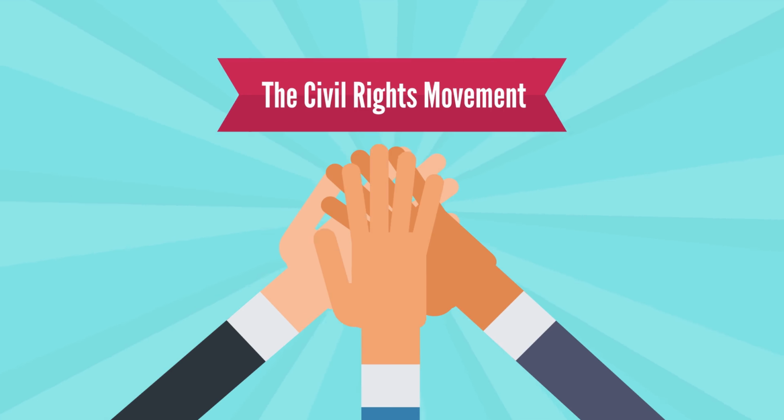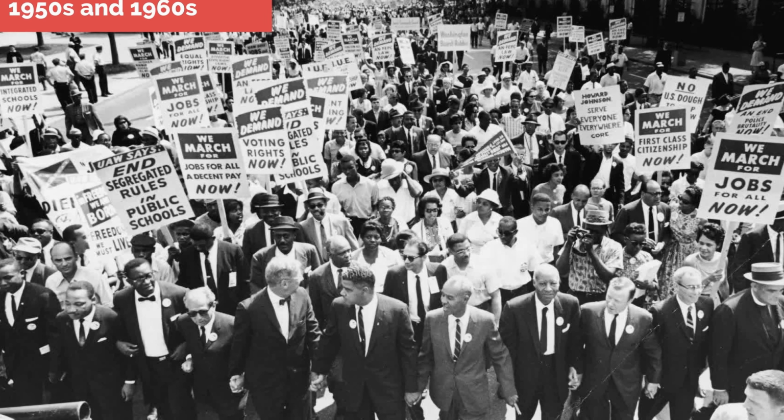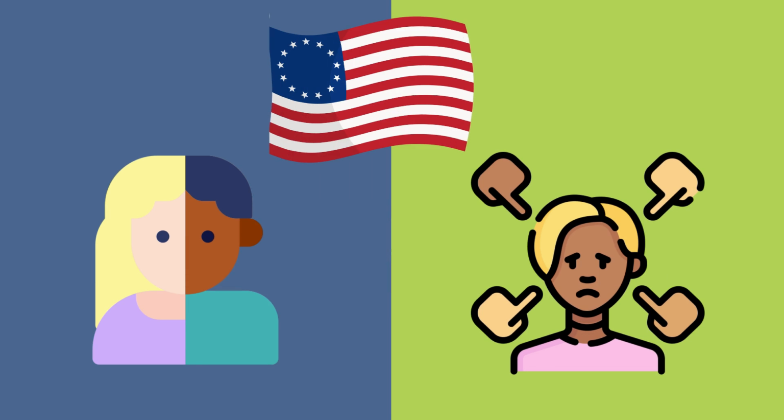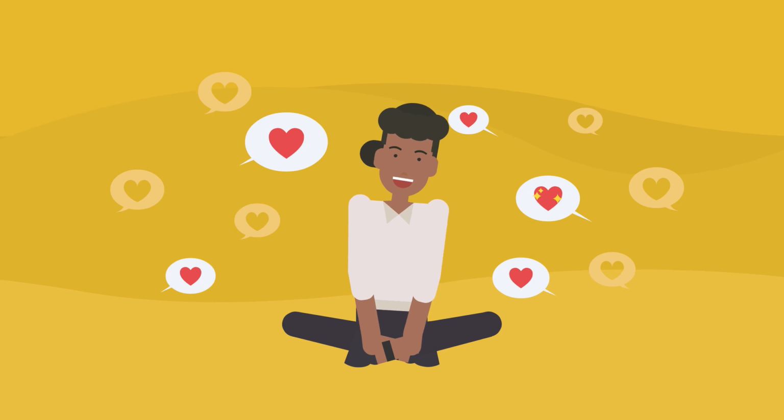The Civil Rights Movement. The Civil Rights Movement of the 1950s and 1960s helped to end legal segregation and discrimination in the United States. This made it easier for African Americans to move and live where they wanted.